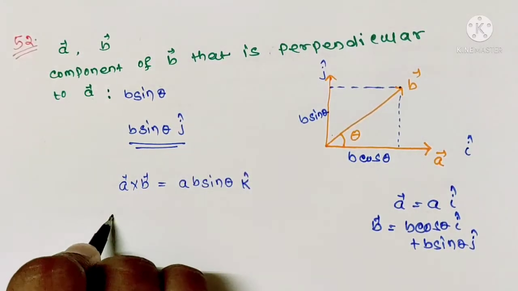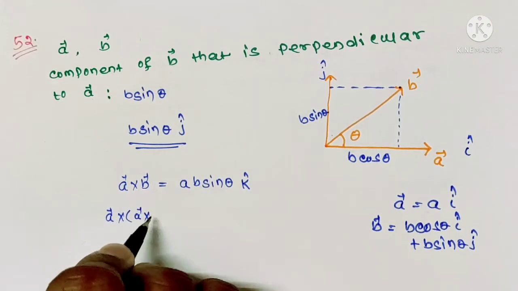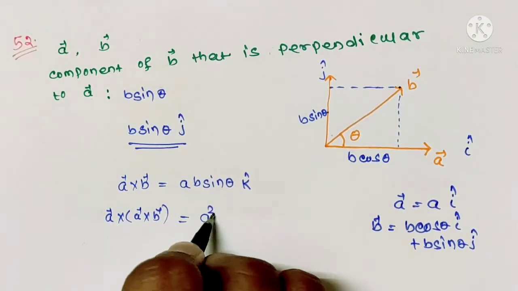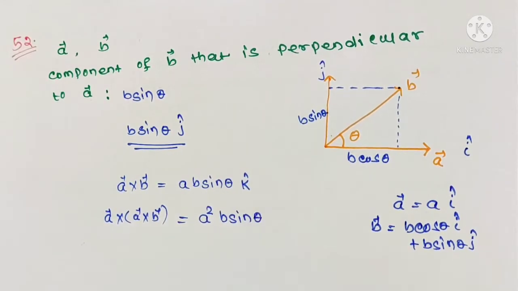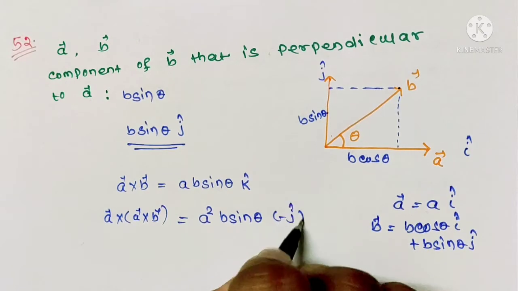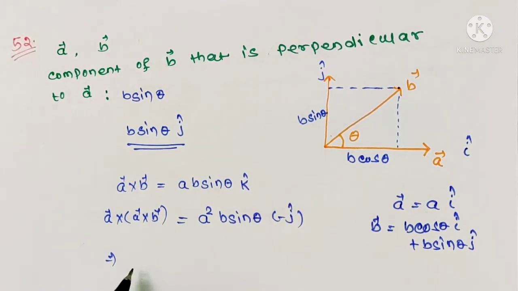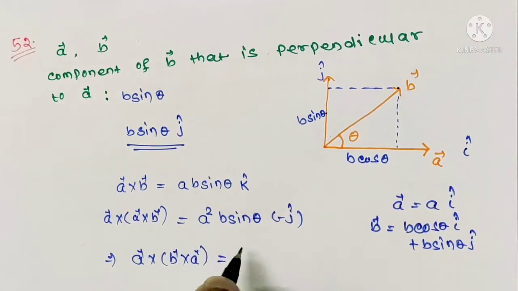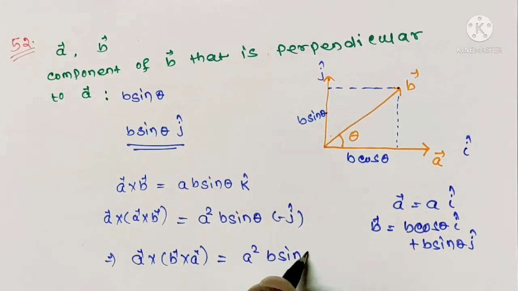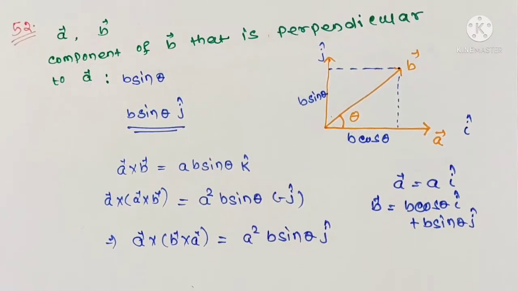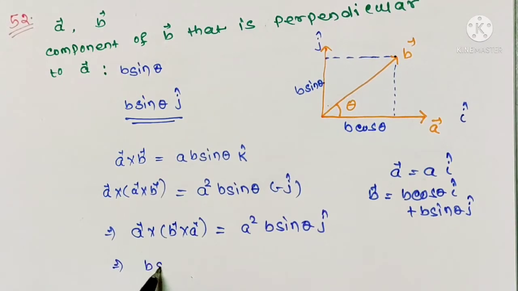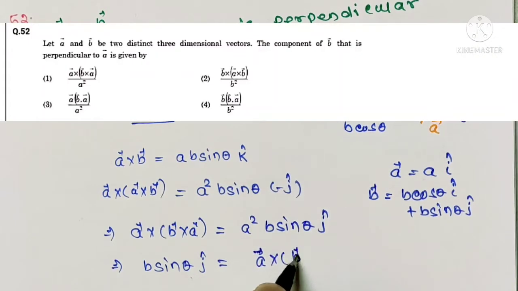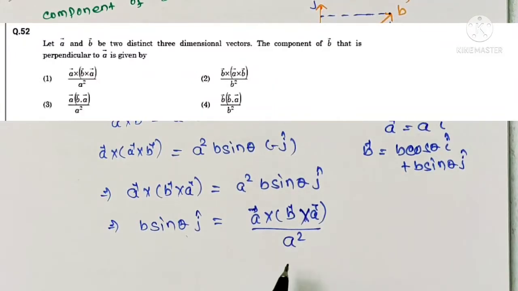Now A cross B cross A will be A square B sin theta into minus j cap. So from here we can write A cross B cross A will be equals to A square B sin theta j cap. So from here B sin theta j cap will be A cross B cross A by A square. So your correct option is option 1.